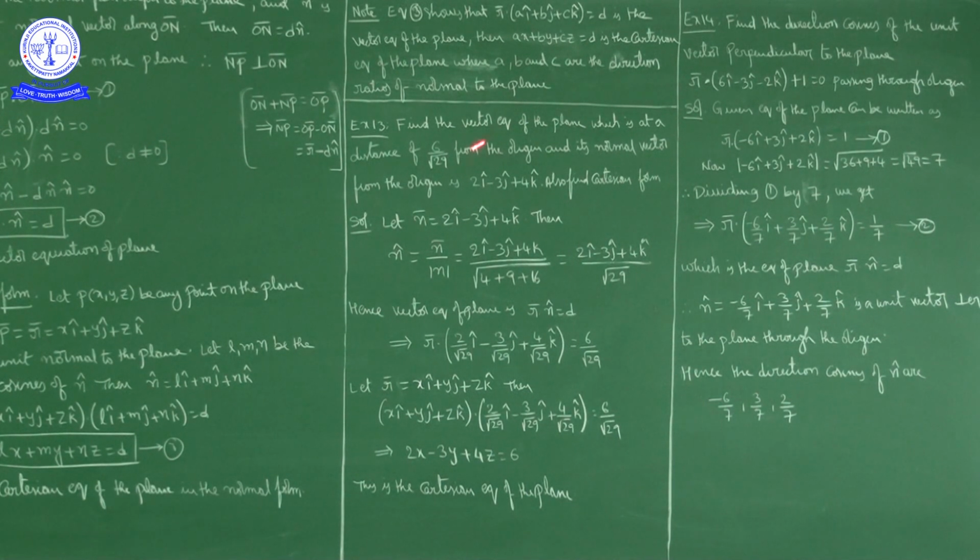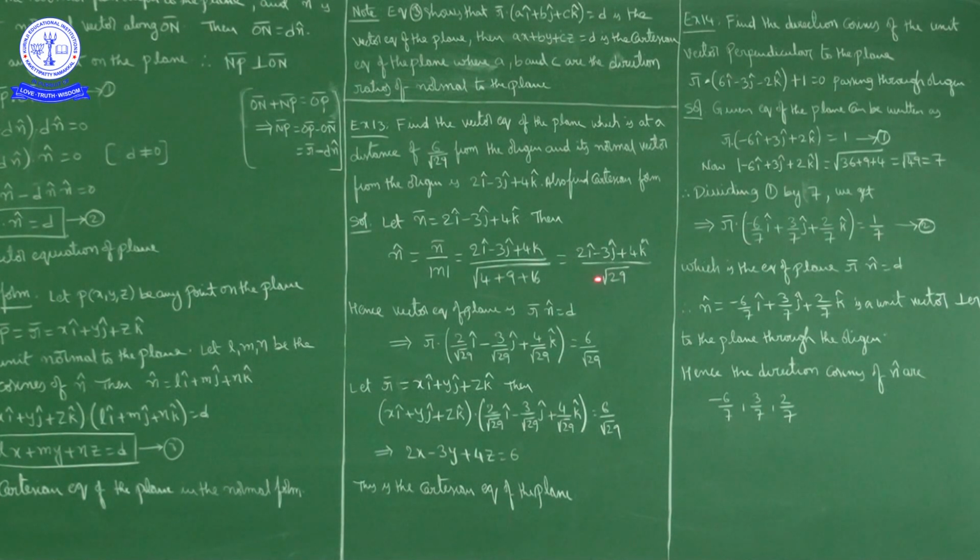So n cap is equal to n bar by magnitude of n bar. Numerator 2i cap minus 3j cap plus 4k cap upon the square root of its magnitude. Magnitude is the square root of 2 squared is 4, plus minus 3 squared is 9, plus 4 squared is 16. Total how much? Root 29.